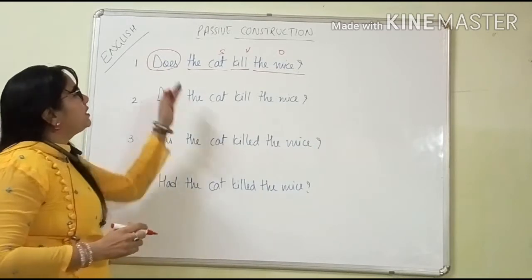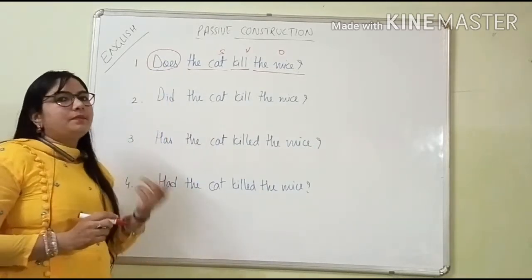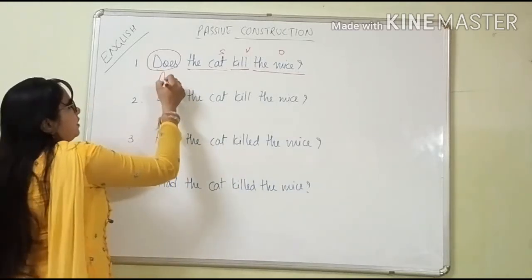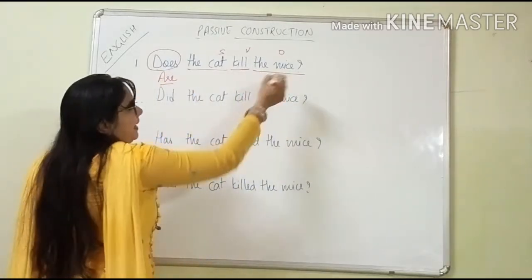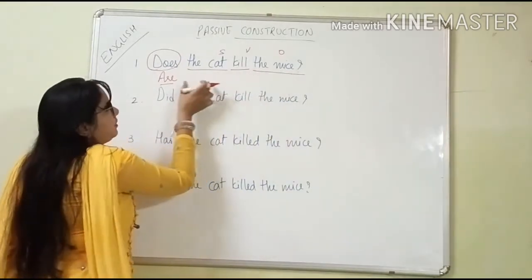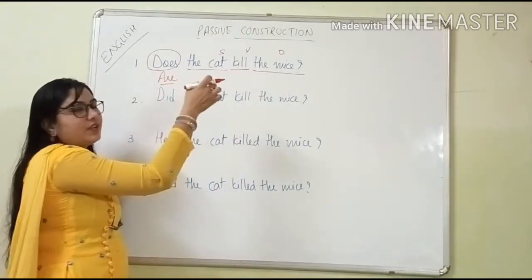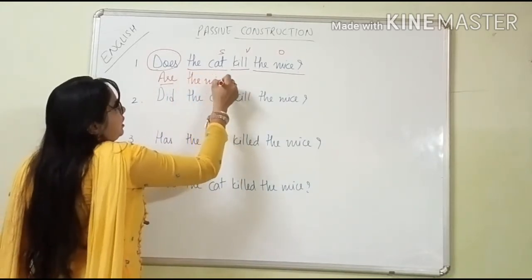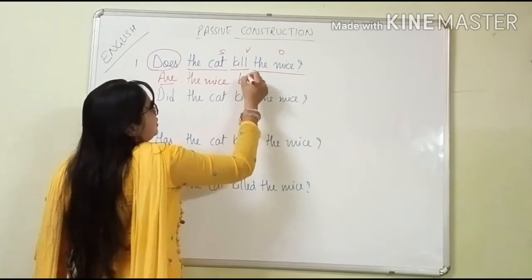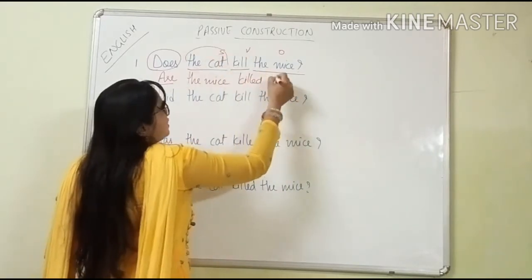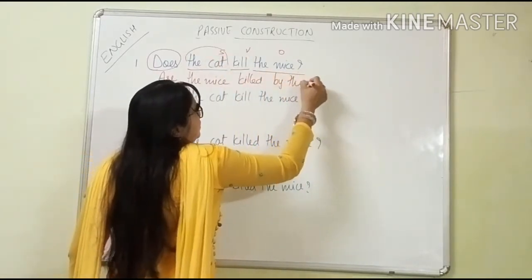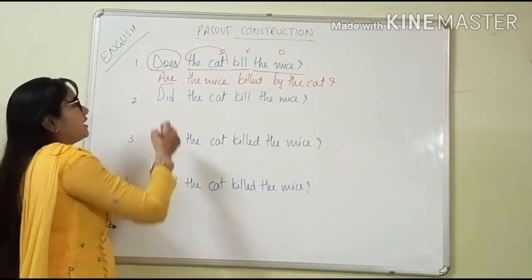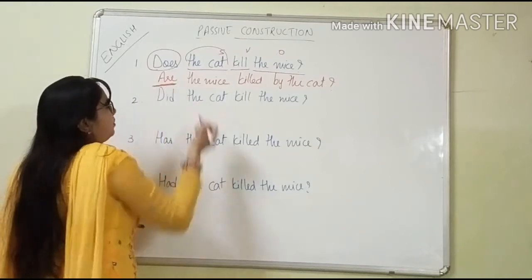So here we will see first, does is in the present tense. So what will we keep here? Are. Why are and not is? Because the mice is the plural form and the mice will come here after this are. That's why we are taking here are. The mice, subject we are keeping, killed, verb third form, by the cat, and the question mark will come. Okay. Not much changes are there, only these words you have to keep properly.